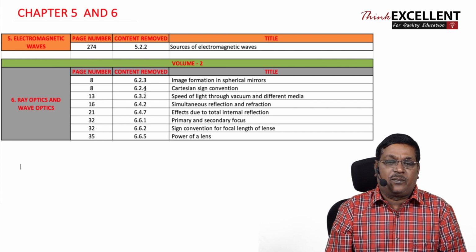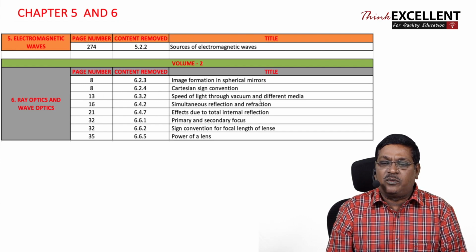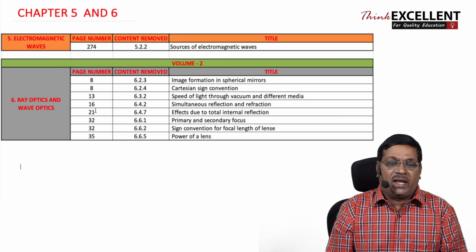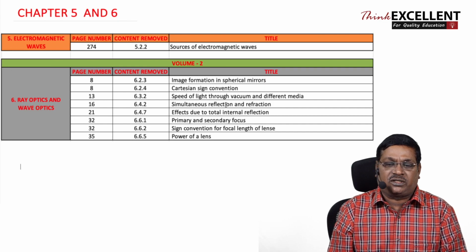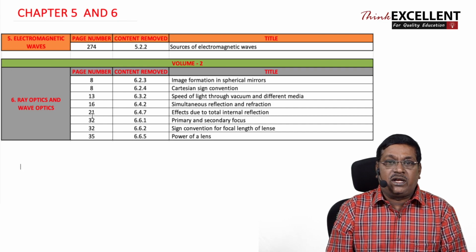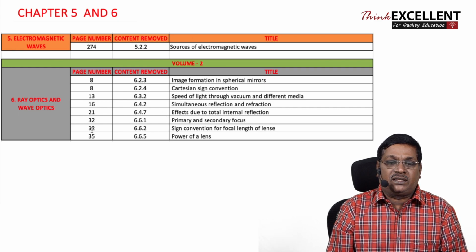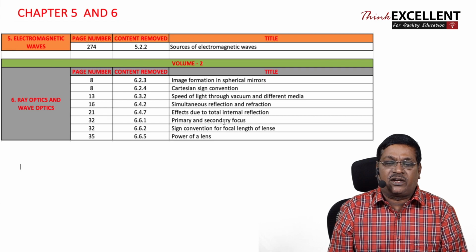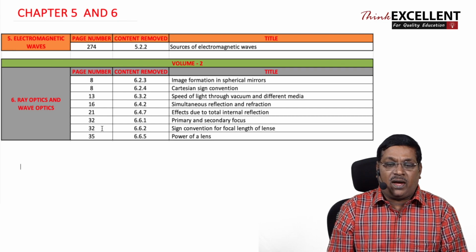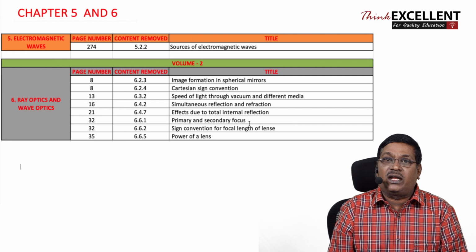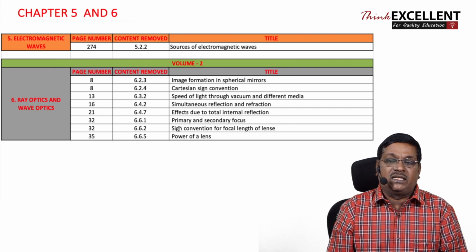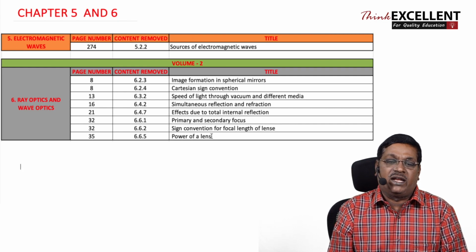Cartesian sign convention in page number 8. In page number 13, speed of light through vacuum and different media. And page number 16, 6.42 content, it is simultaneous reflection and refraction. And in page number 21, the effects due to total internal reflection. Page number 32, primary and secondary focus. Page number 32, again, sign convention for focal length of thin lenses. And page number 35, power of lenses.